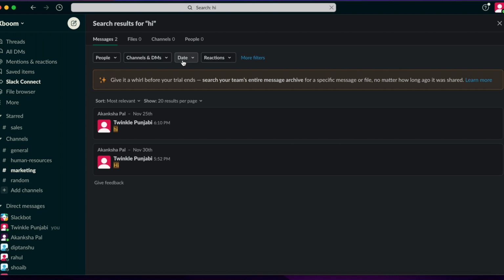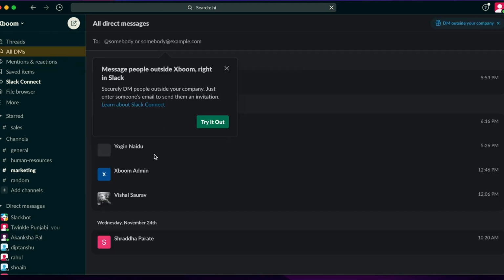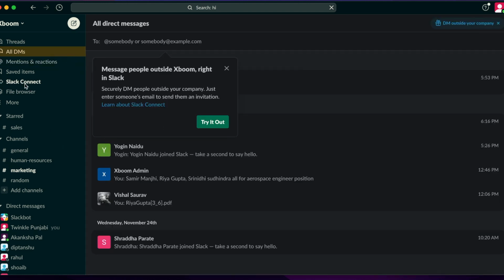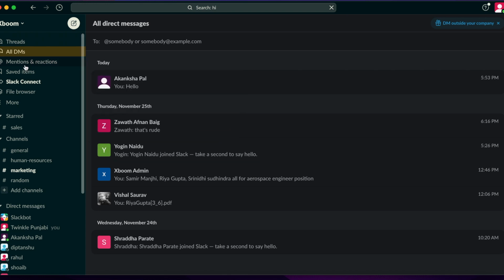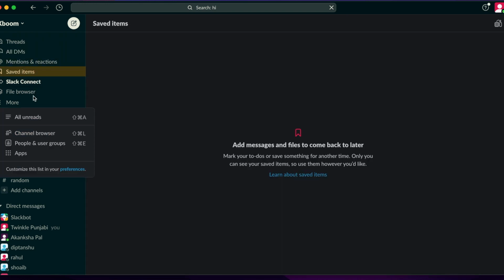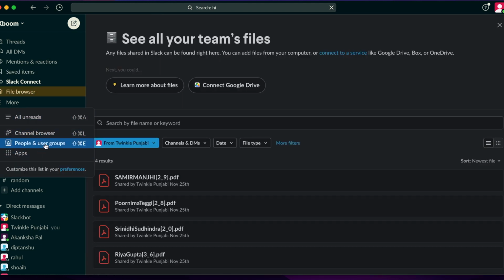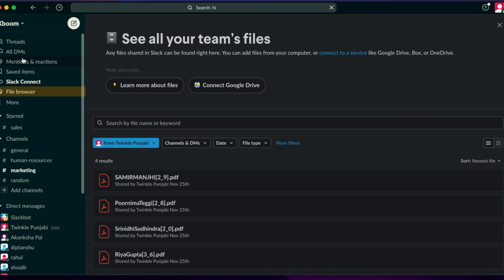You can also filter by people, channels, dates, and reactions, as you can see. So it's so much more organized and easier to find everything. Here is where you will have all your messages and mentions, and saved items, and you can also remind yourself about a certain task. There are so many options. It's really simple.